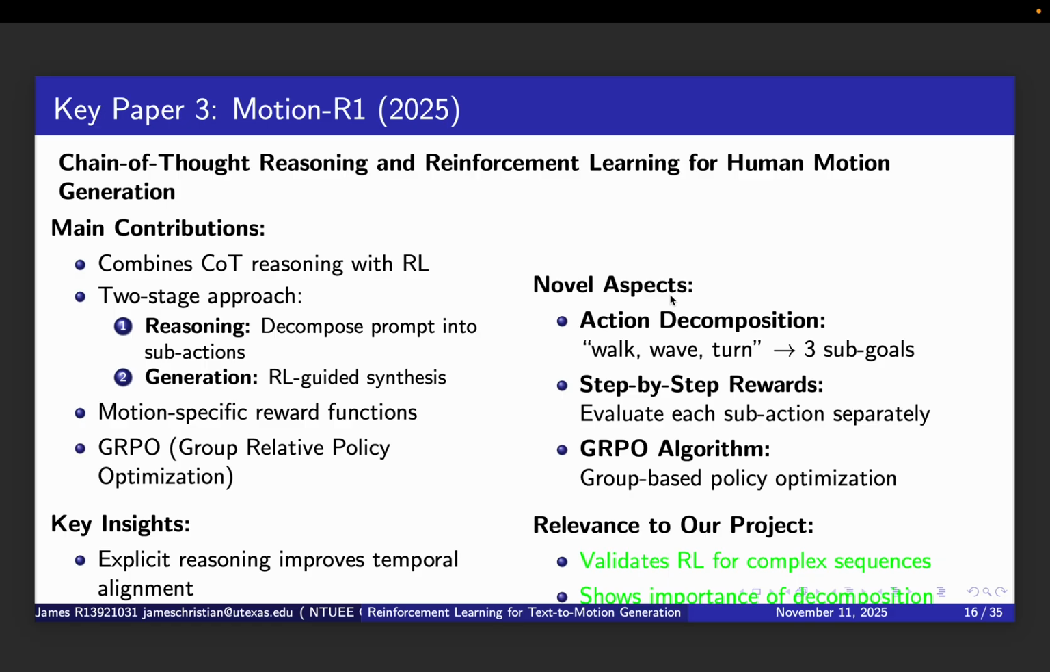This is highly relevant to our project for two reasons. First, it validates that RL is particularly effective for complex sequences with multiple actions. Second, it shows the importance of decomposition, breaking complex prompts into simpler sub-goals. We might adopt GRPO as a fourth algorithm to compare alongside PPO, DPO, and IPO.